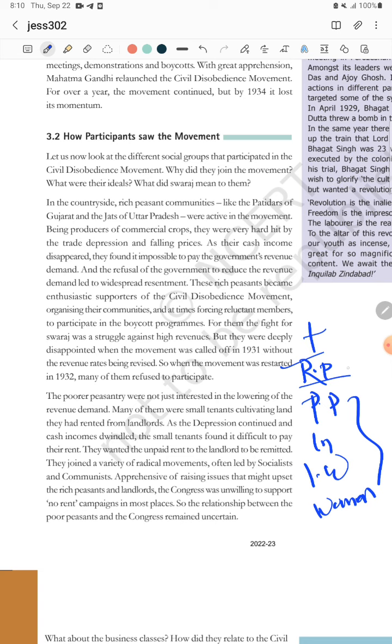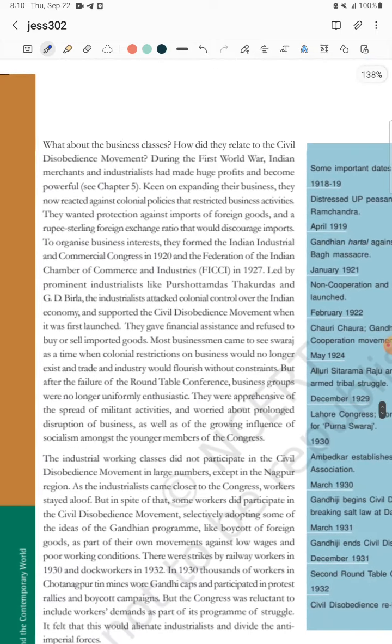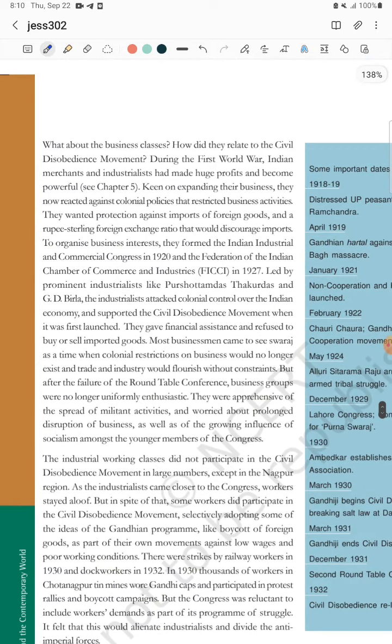point. Write rich peasant, give like this only, and then you just start, right? And a poor peasant, and their intention was no tax and all such things. But if the question comes on how the industrialists saw the movement, it will not come directly. It may come as a statement based question, like: they were apprehensive of the spread of militant activities and worried about the prolonged disruption of business. Do you agree with the statement? Justify the statement. Like that only they will ask the question.